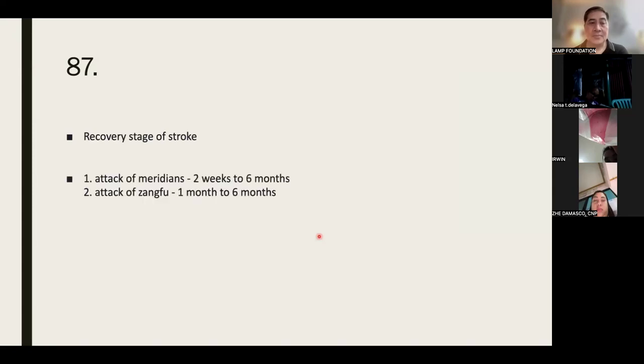Attack of the meridians, 2 weeks to 6 months. Attack of the Sangfu, 1 month to 6 months. Okay. So which do you prefer? Of course, the 2 weeks, no? So you have to wait 6 months.